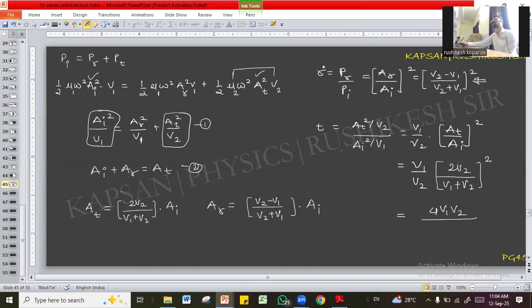Sequence doesn't matter. So for coefficient of reflection, you have to write V2 minus V1 upon V2 plus V1, bracket square. Here 4V1V2 upon V1 plus V2, bracket square. If you add these two, coefficient of reflection and coefficient of transmission, you will get 1. We have taken the coefficient of absorption to be equal to 0.